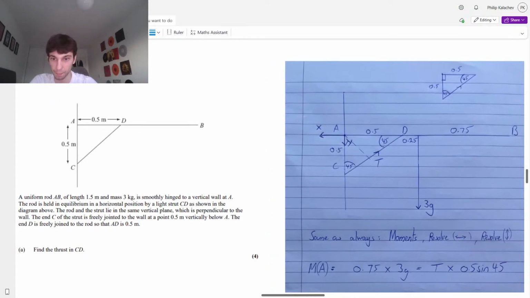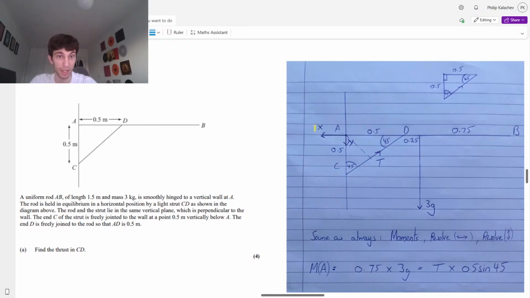So what else do we have? Okay. So smoothly hinged, we established that we're going to have it going away because our thrust is pushing it outwards, so we're going to have to have something pushing it inwards. Once again, it does not matter which way Y will be. We're going to guess that it's going to be downwards. Why? Because our thrust is pushing it upwards, because it's going upwards diagonally. So we can guess that our hinge is going to have to push it downwards to counteract. Once again, it does not matter if you get that part wrong, because you'll find out at the end if you get a negative value.